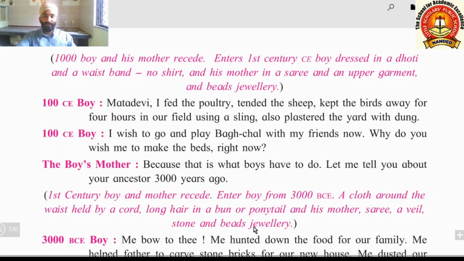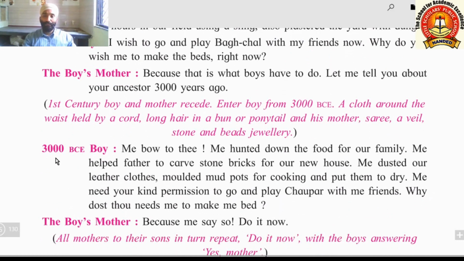Beads are the same, and stones means the shaped stones, precious stones they used to make for using jewelry. Now, 3000 BC boy comes and he tells me, bow to thee. Now the language is changing. Me means I, bow means giving respect like bowing. To thee means what? You.